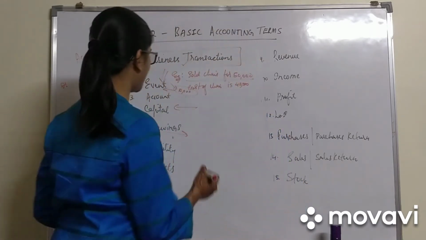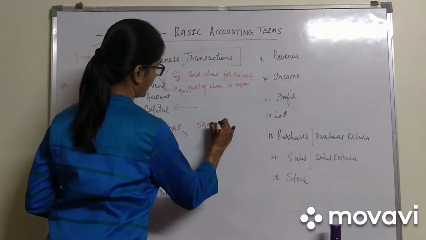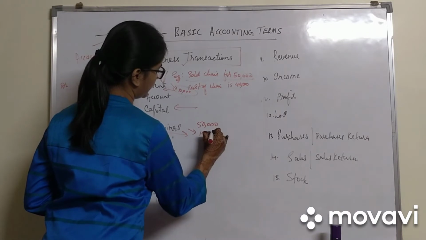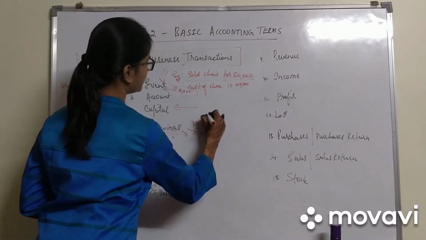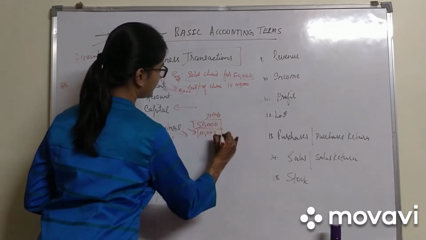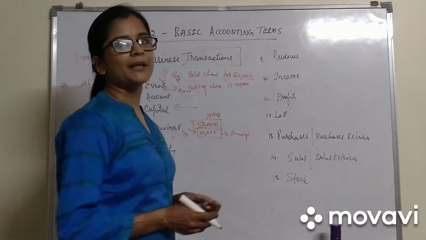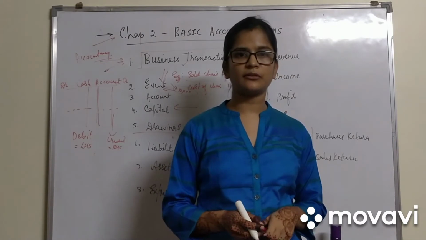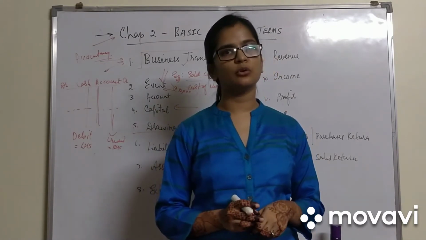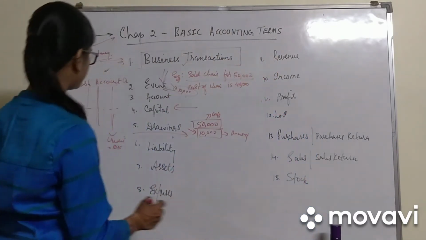Say for example, if my capital is 50,000 and I withdrew 10,000, so this 50,000 will be my capital and this 10,000 will be my drawings. So money taken from the business for personal use is known as drawings.